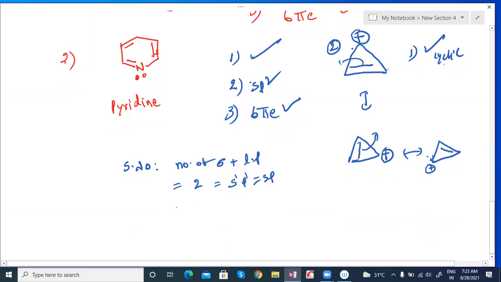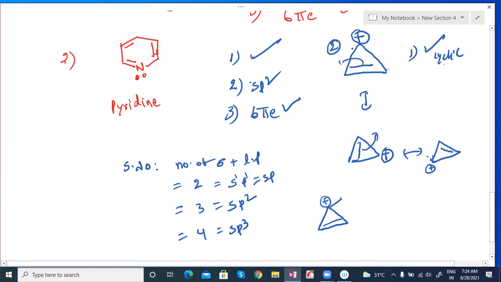If the steric number is 3, s is fixed, only one orbital, then p power 2, sp2 hybridization. If the steric number is 4, sir, that indicates sp3. Now I am trying to count at the carbocation. You may have a doubt. Wherever a double bond is there, it is fixed, you easily get sp2 hybridization. But wherever a carbocation is there, how do we find out?